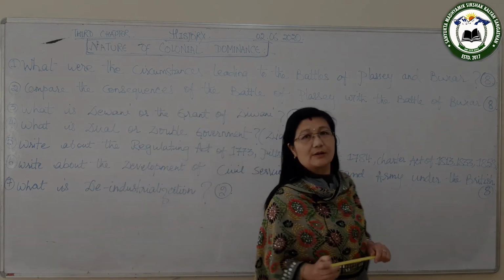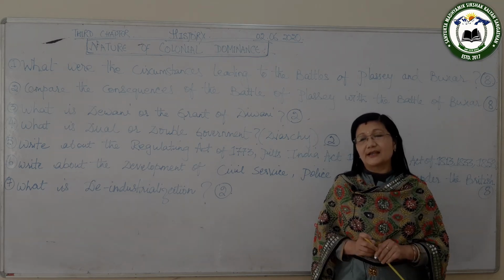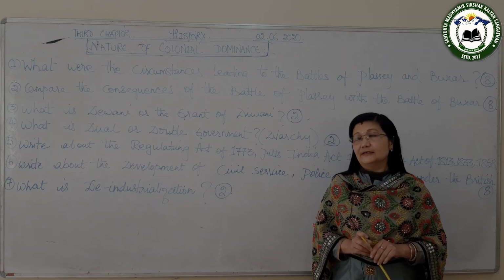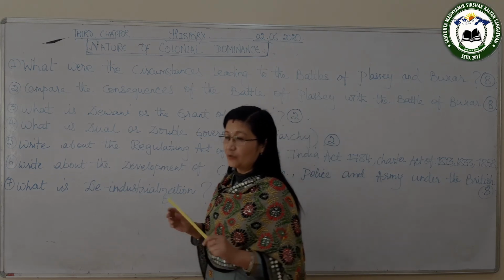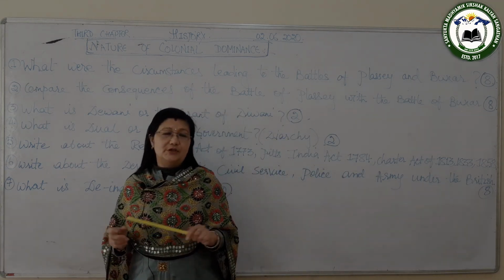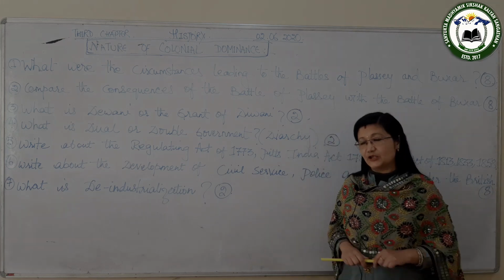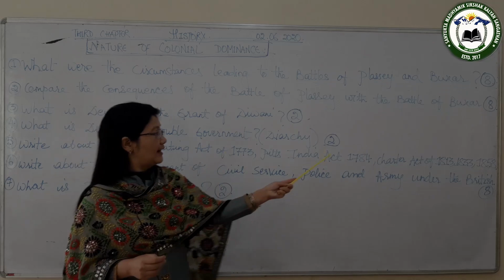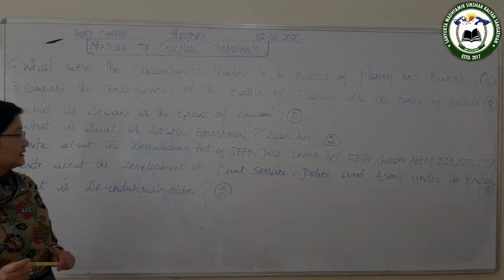But this Queen's Proclamation is regarded as a political bluff. It is regarded as a false promise because these promises were not fulfilled. And then in 1877, Queen Victoria called the Delhi Darbar, and she declared herself as the Empress of India. So these all are the administrative acts that were passed during that time.